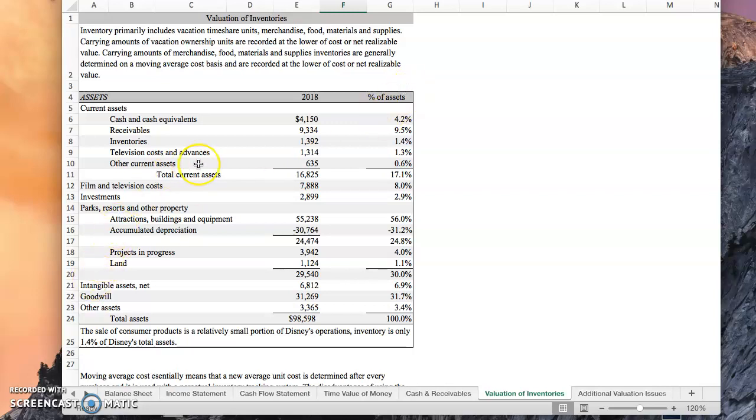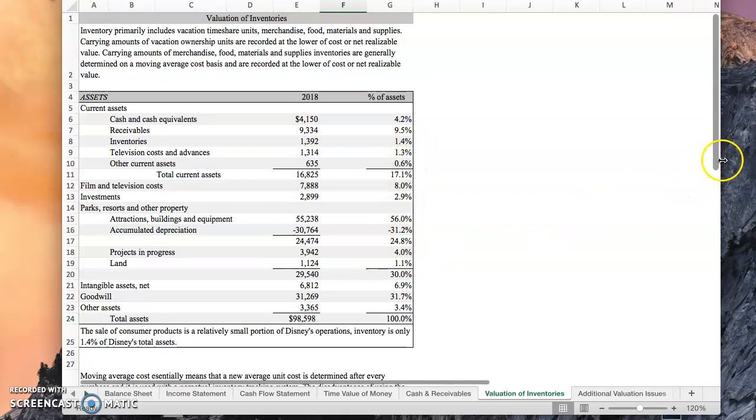If we take a look at the assets, we can see that inventories make up $1,392 million of the assets, which is actually a fairly small amount. It's only about 1.4% of the assets.